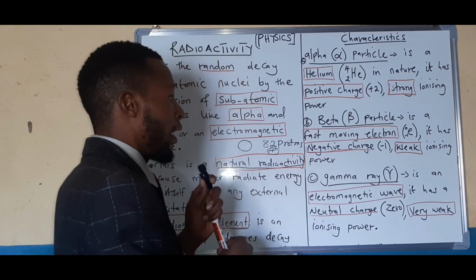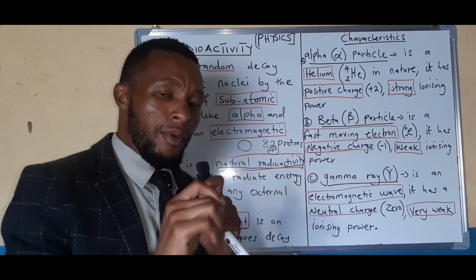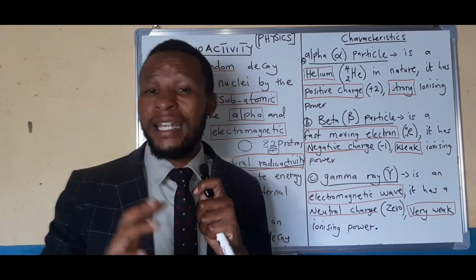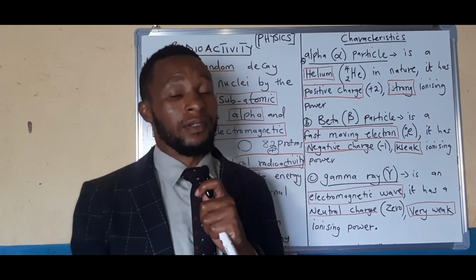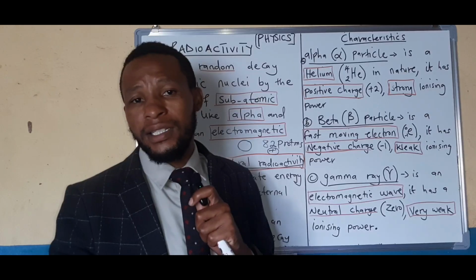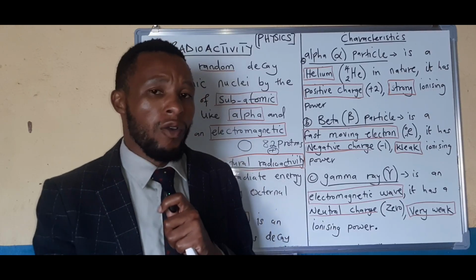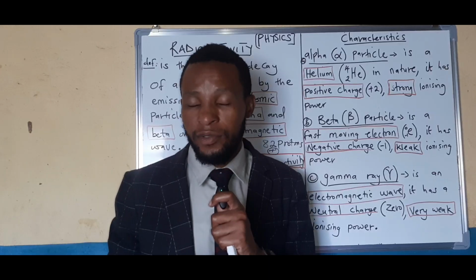Before we talk about ionizing power for alpha, I want us just to understand what ionizing means. To ionize means to form ions. Ions can be formed in different ways. Either an element gives out electrons or maybe it receives electrons, or gains electrons.